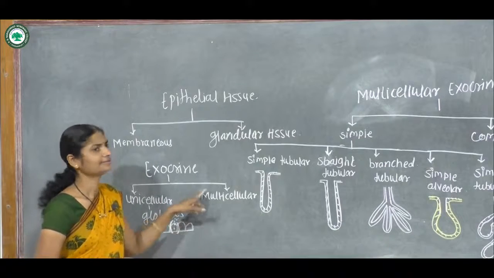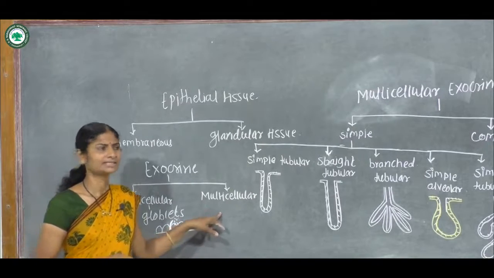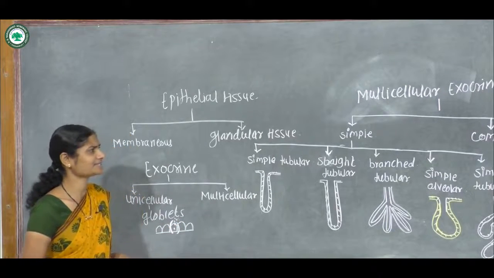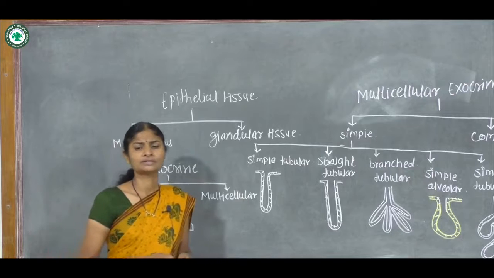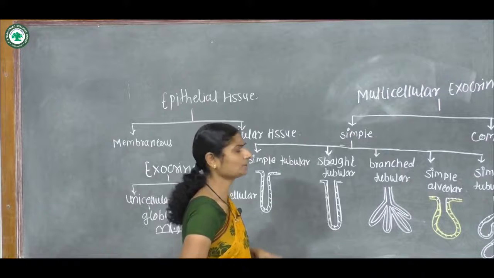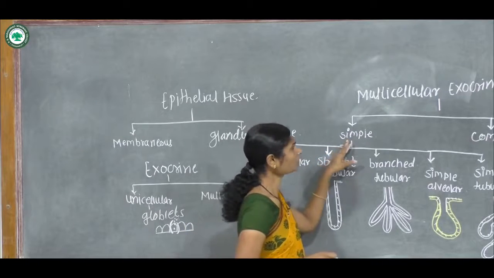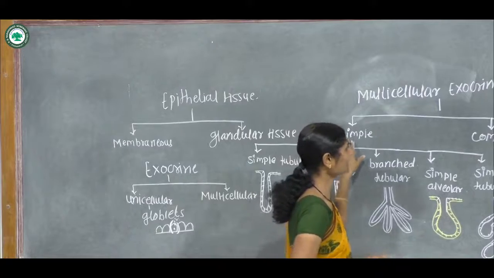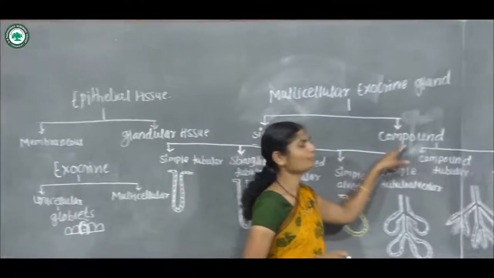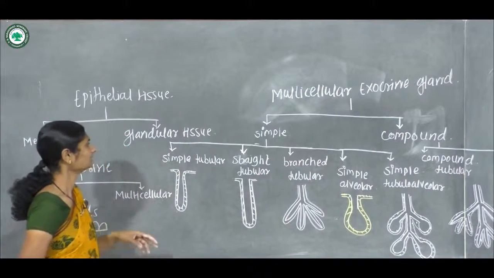Next type is multicellular gland. These multicellular glands, based on the branching pattern of the duct, are again divided into subtypes: simple multicellular exocrine gland and compound multicellular exocrine gland.